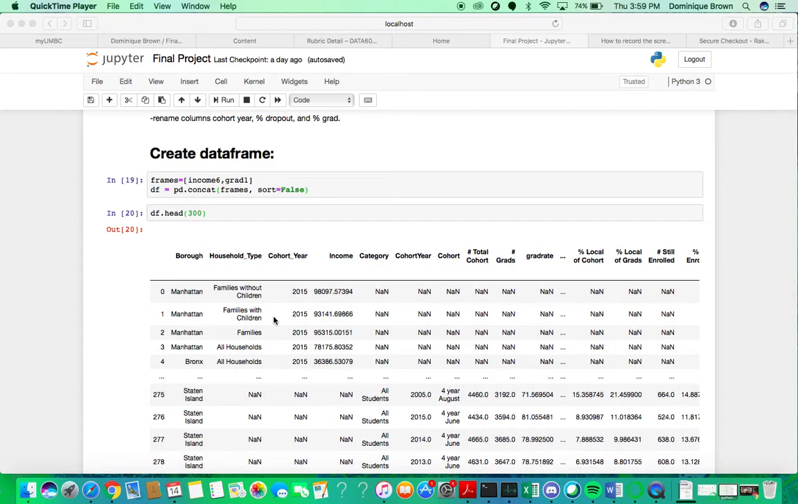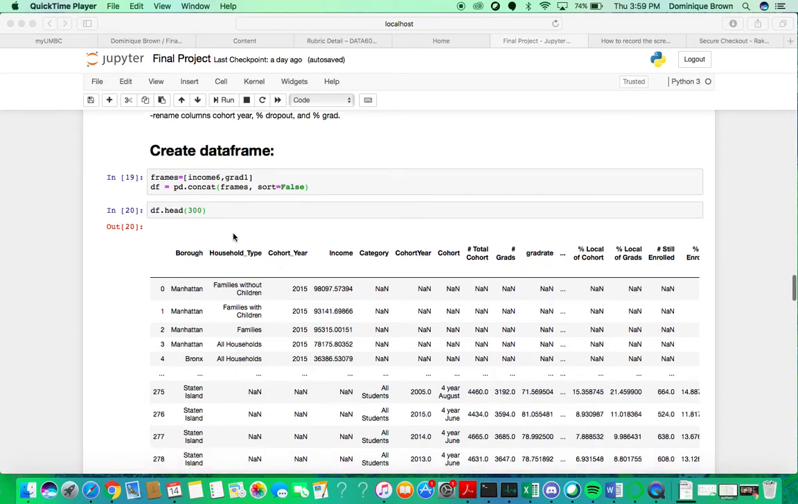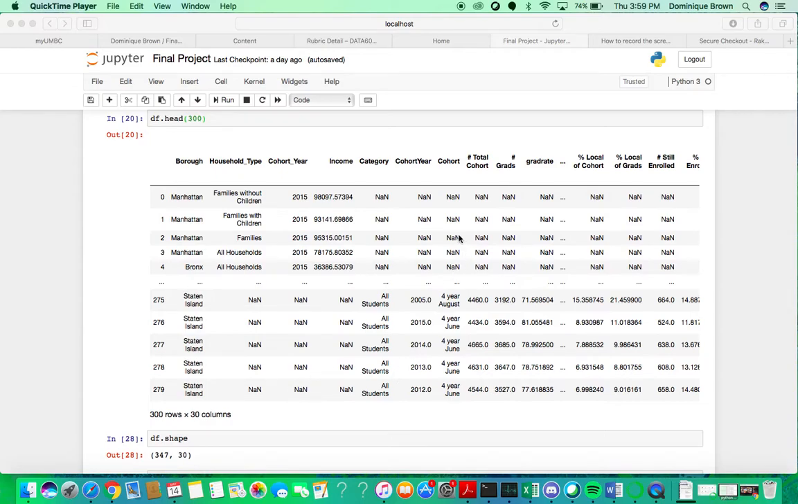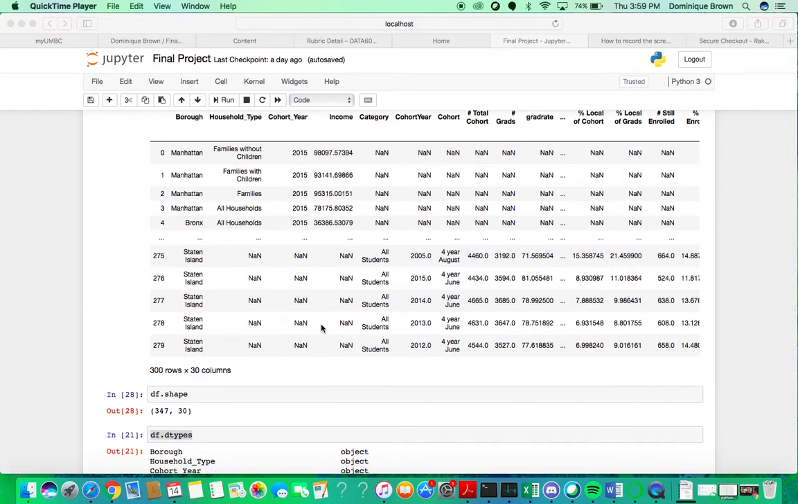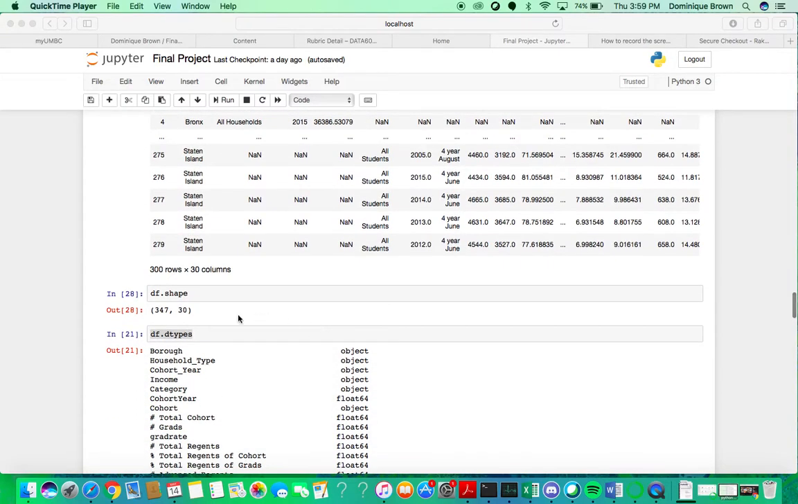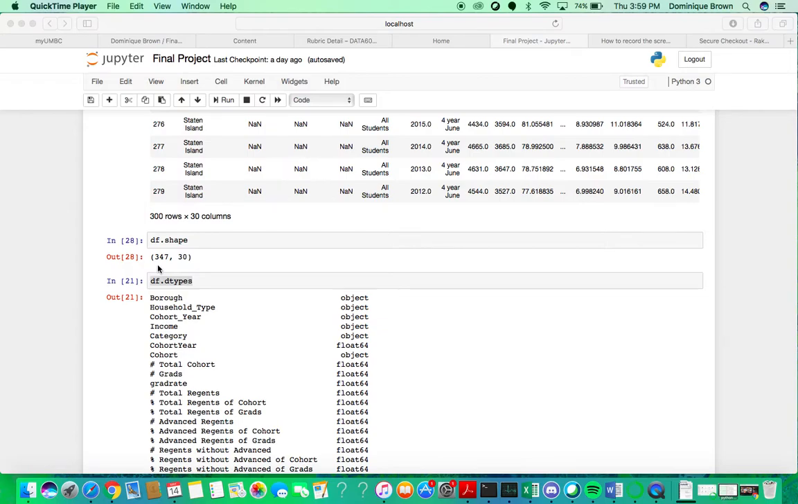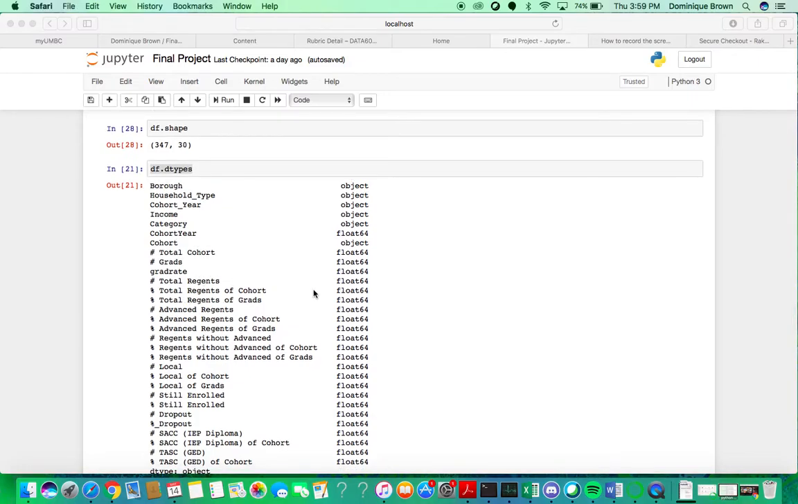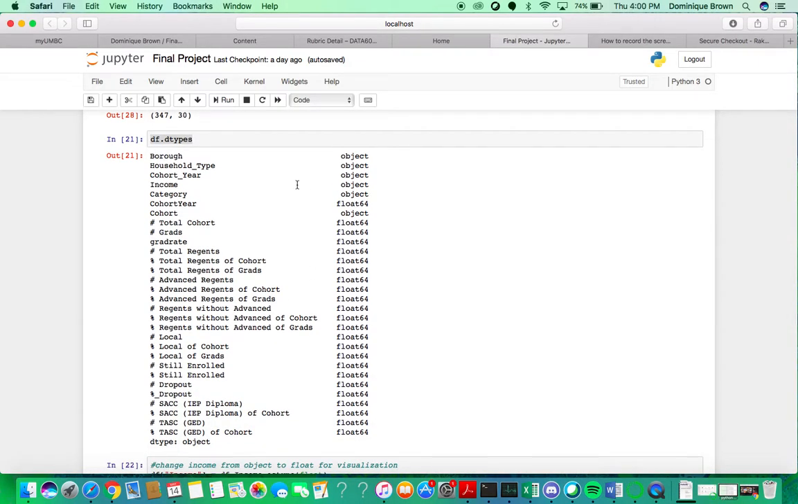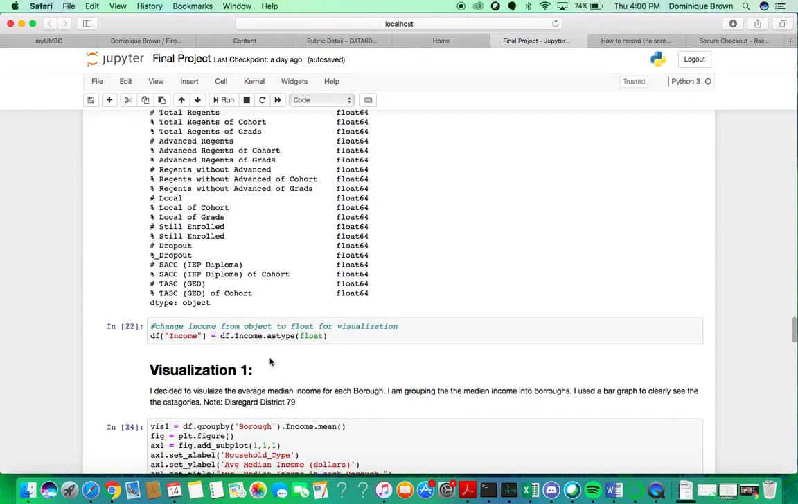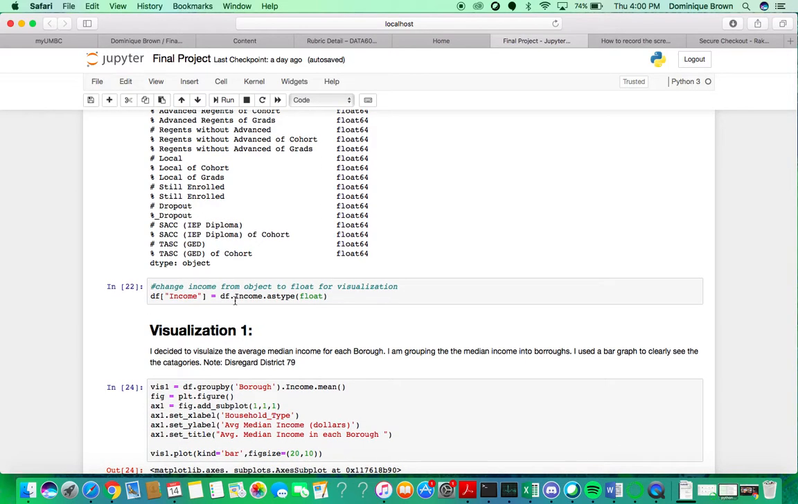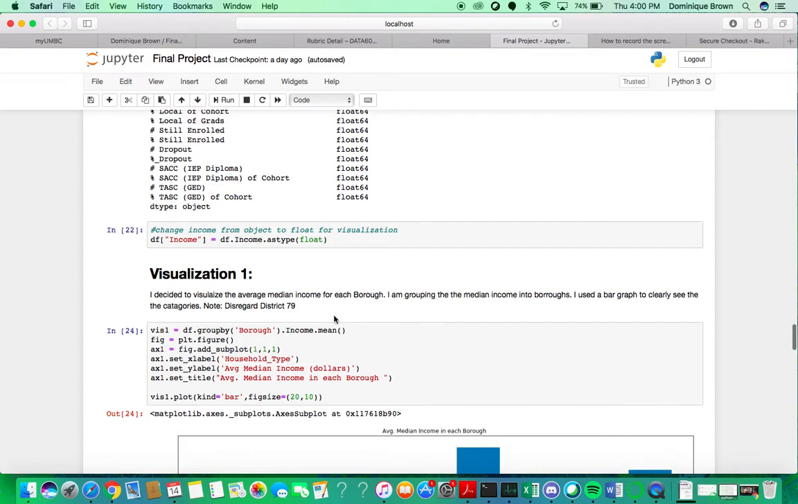I used the concat function to combine them. You can see that there's a lot of missing values, but it doesn't matter for what we're doing. The data frame shape was 347 rows and 30 columns, and we take a look at the data types. This is important because the income has to be a numeric value for the visualization later on. So right now it's an object, so I changed it to a float. Now we're going to go to visualization.